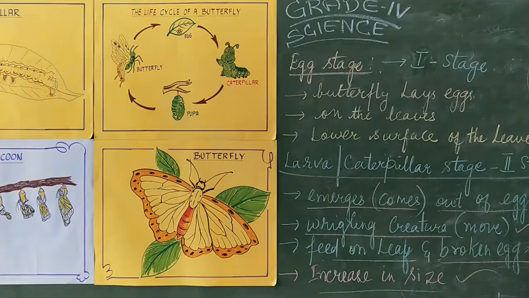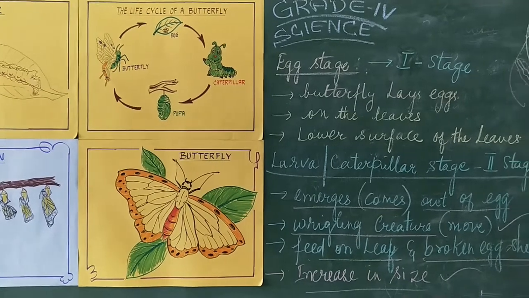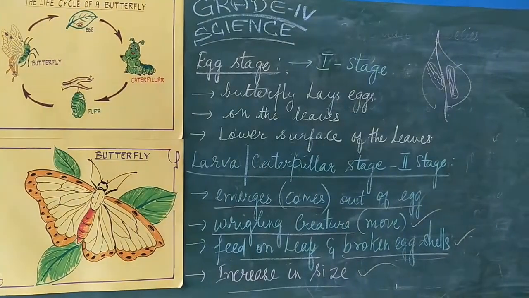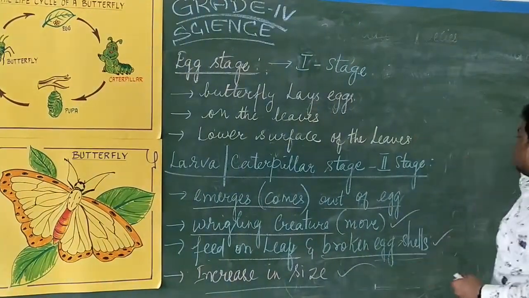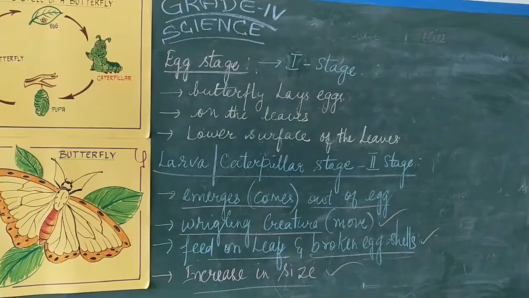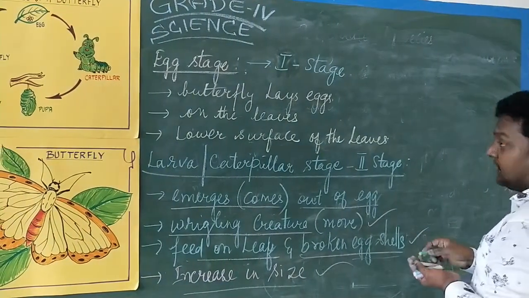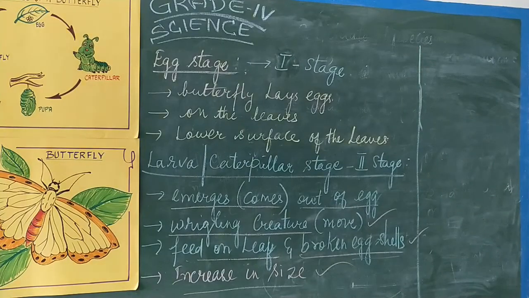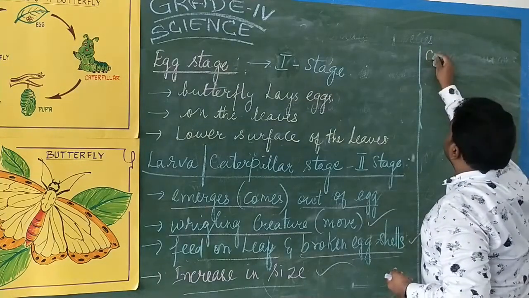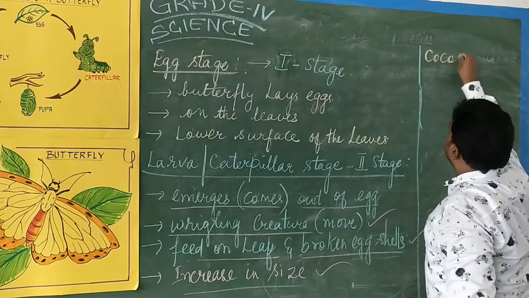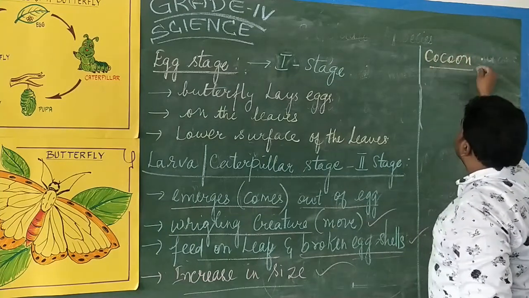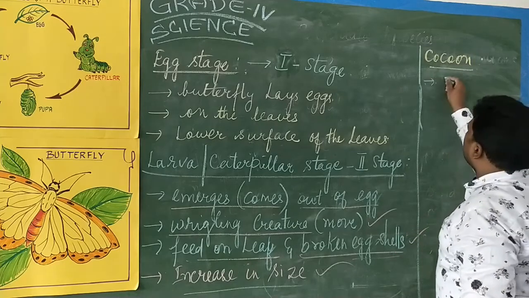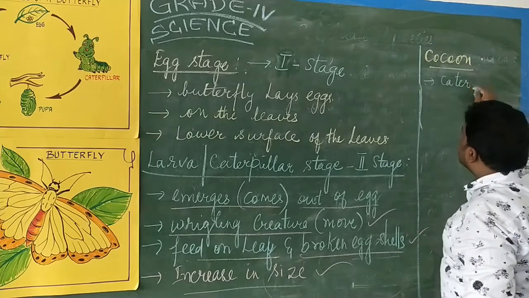So what I have written: caterpillar, which is the second stage I have mentioned now. Now coming to the next stage, which is called the pupa or the cocoon stage. That also let me write. Hope you can understand, isn't it? So caterpillar I have written. Now coming to the next stage, what we have is the cocoon. What is this cocoon?